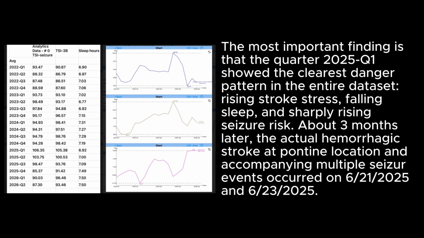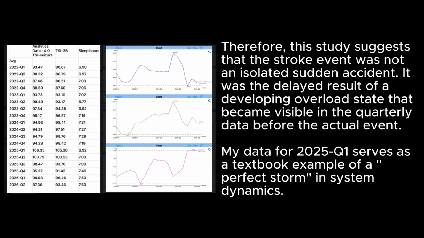The most important finding is that the quarter 2025 Q1 showed the clearest danger pattern in the entire dataset: rising stroke stress, falling sleep, and sharply rising seizure risk. About 3 months later, the actual hemorrhagic stroke at Pontine location and accompanying multiple seizure events occurred on June 21, 2025 and June 23, 2025. Therefore, this study suggests that the stroke event was not an isolated sudden accident. It was the delayed result of a developing overload state that became visible in the quarterly data before the actual event.